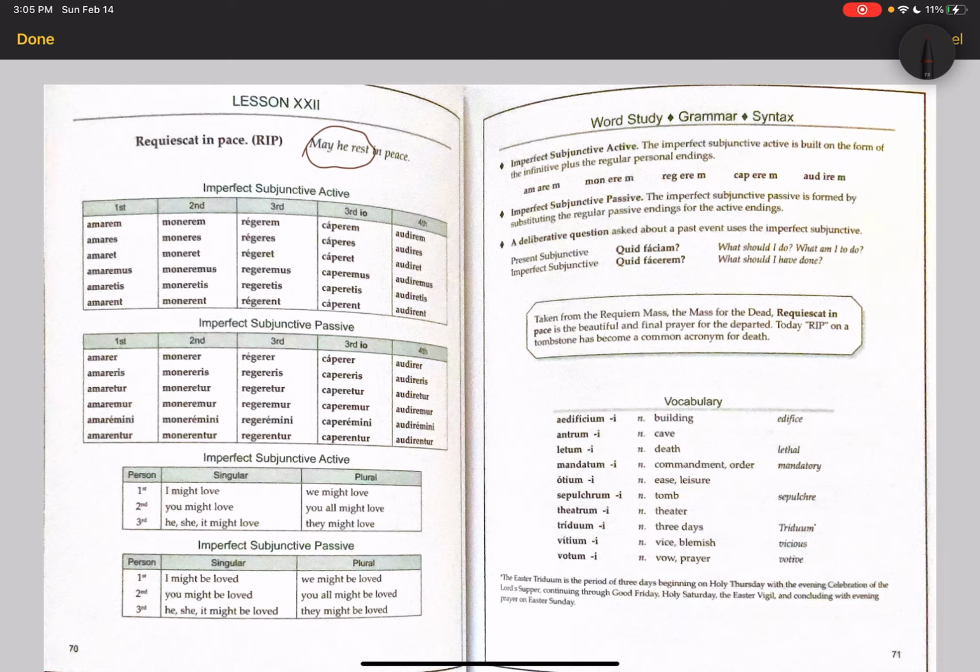Alright, so this week we're studying the imperfect subjunctive, both the active and the passive. This is my favorite group of forms in Latin because it is so easy to memorize and it's not complex to form. So let's look at the top of page 71 here. The imperfect subjunctive active. It's formed on the infinitive, which is to say the present active infinitive, plus the regular personal endings.